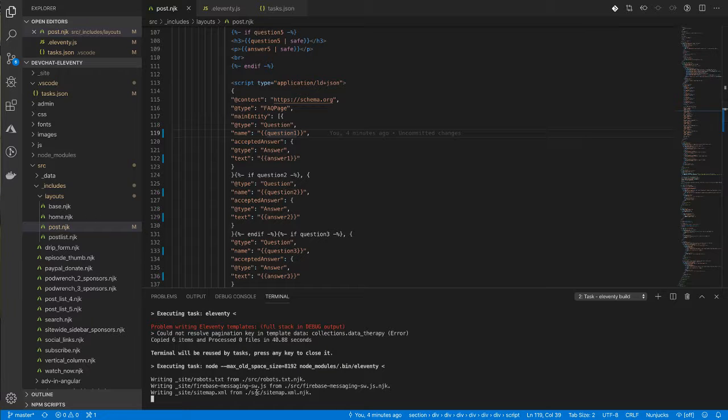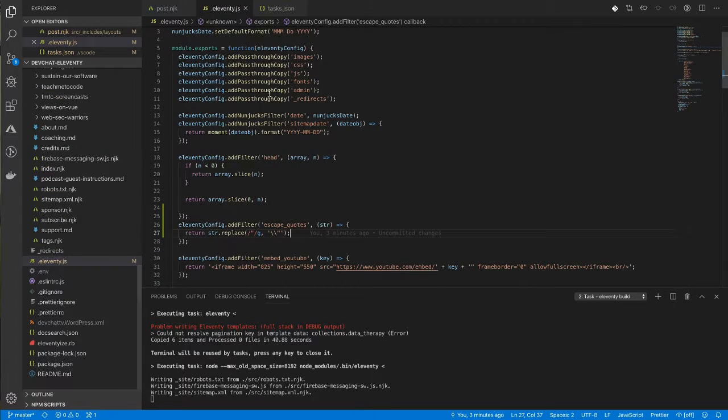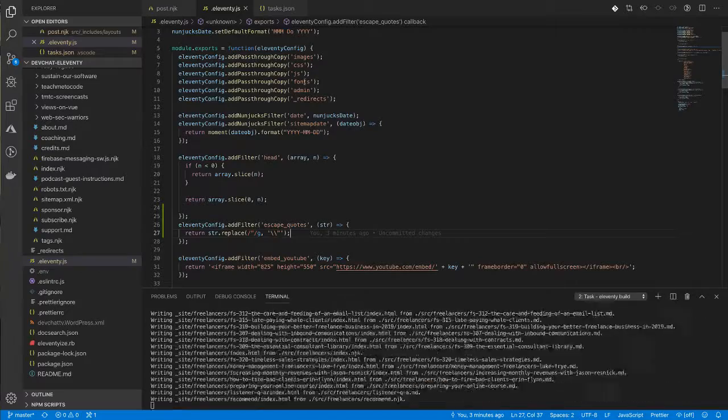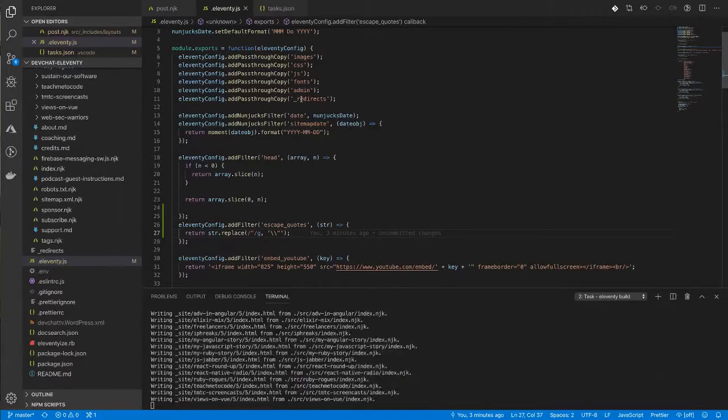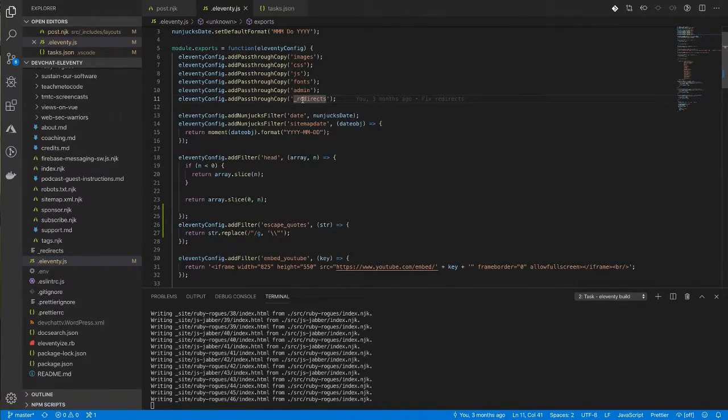You can see now that it's building. It built the robots.txt file. It built the sitemap, and it built this JavaScript file that I didn't have another great way of doing it. I guess I could have just put the file in without the Nunjucks extension, because in Eleventy you can also tell it to pass through. So it passed through copies on these folders and on this file. So I could probably clean that up. It looks like it's built.